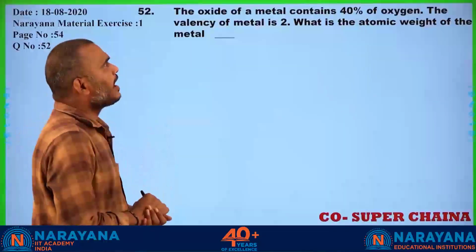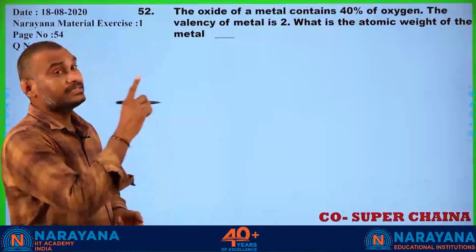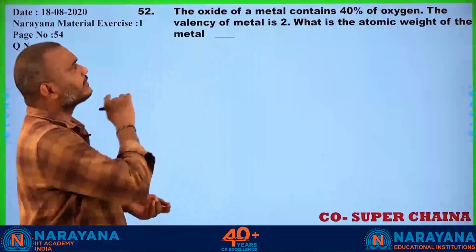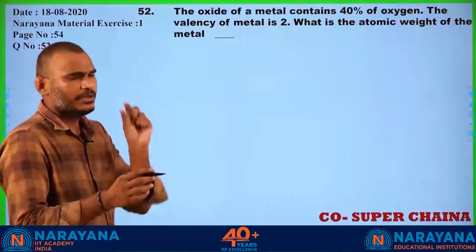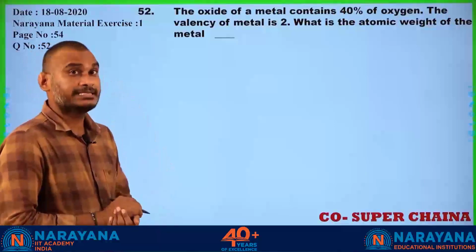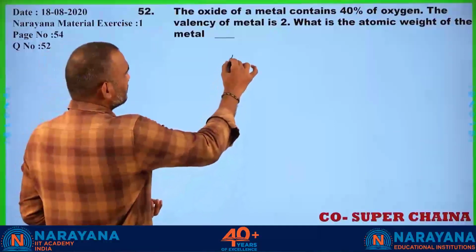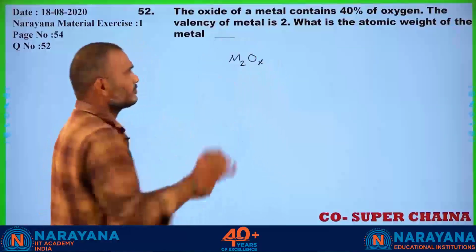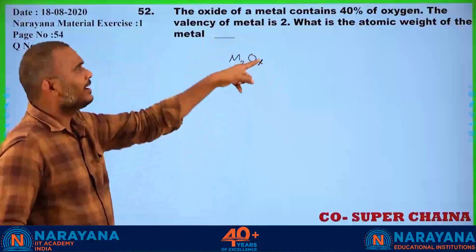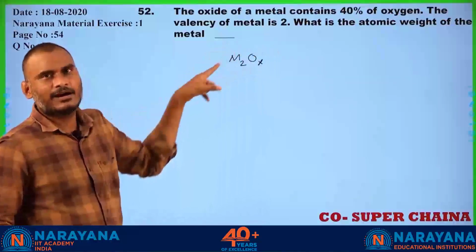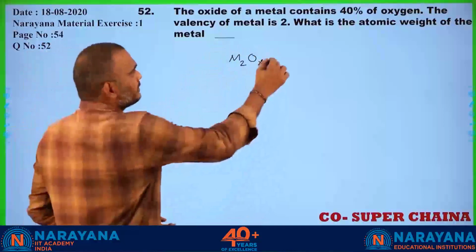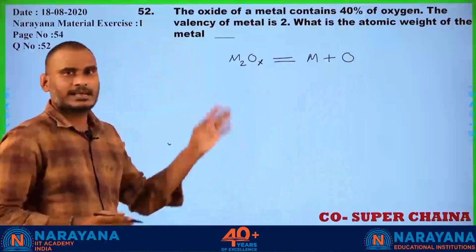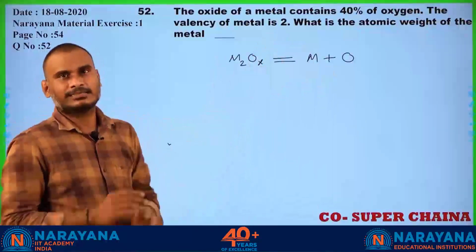Yes students, the oxide of a metal contains 40% oxygen and the valency of the metal is 2. What is the atomic weight of the metal? Here if you use a small logic, you will get the answer easily. Here I don't know the metal oxide. The metal has charge X, metal valency is X, and oxide is always minus 2. This is a combination of metal plus oxygen. Metal oxide is nothing but metal plus oxygen.